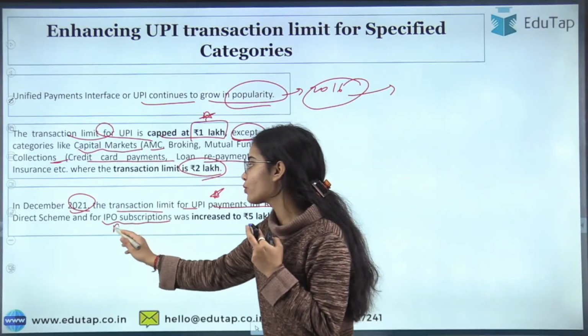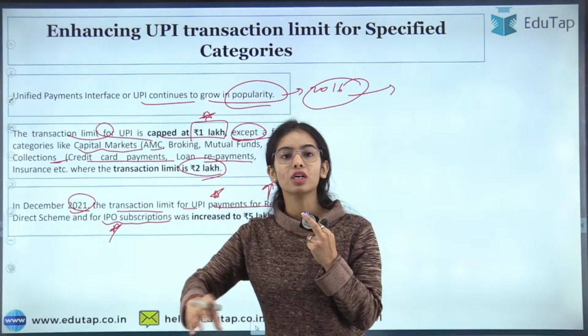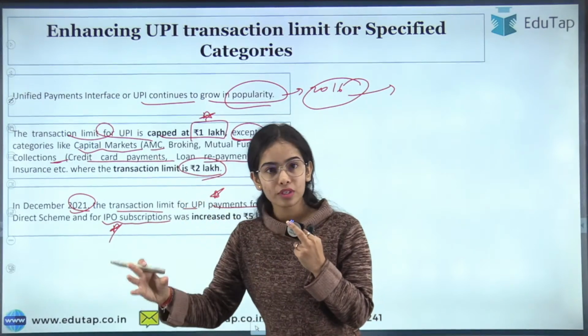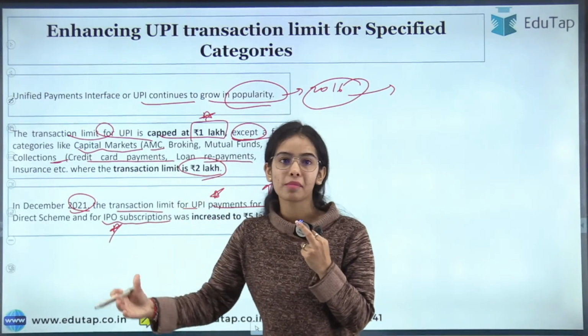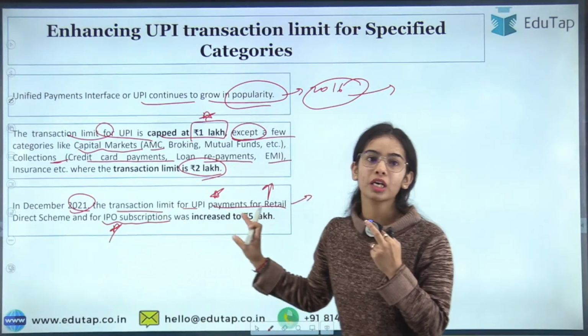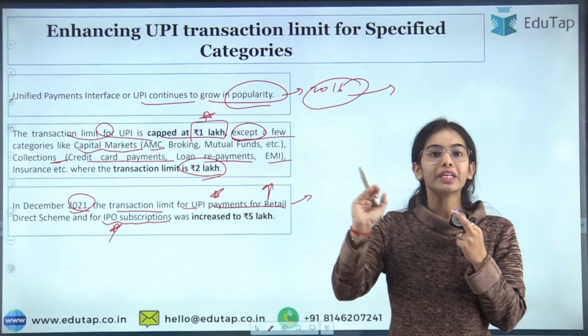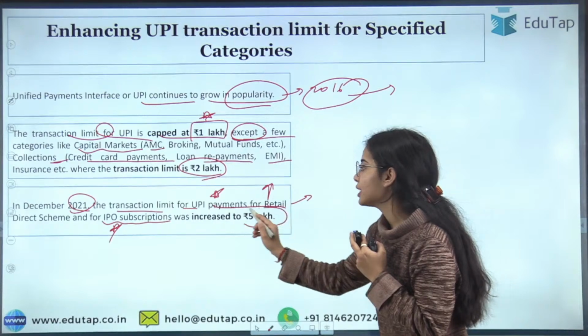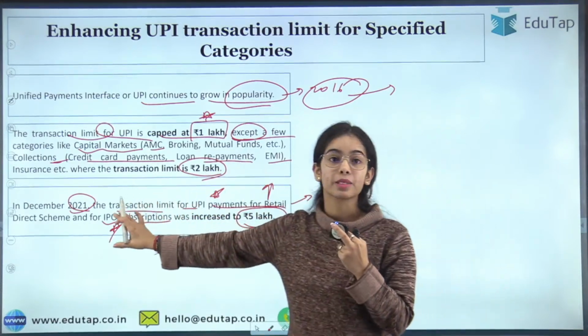IPO is what? When a company is being brought into the market, and for the first time the shares are being listed in the market, that is the initial public offering subscriptions. For this also the limit has been increased to 5 lakh. So this happened in December 2021.